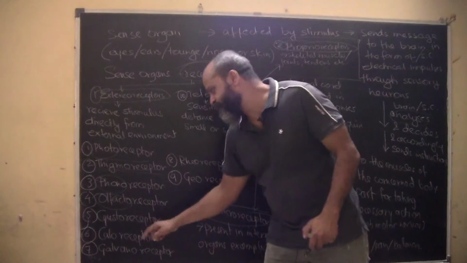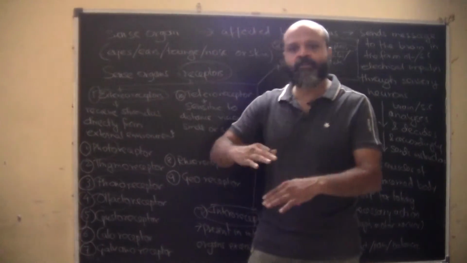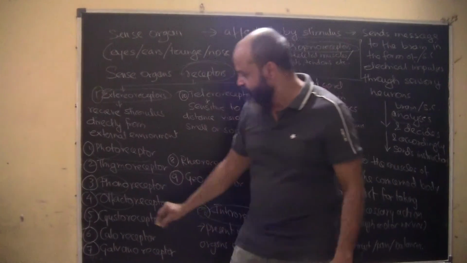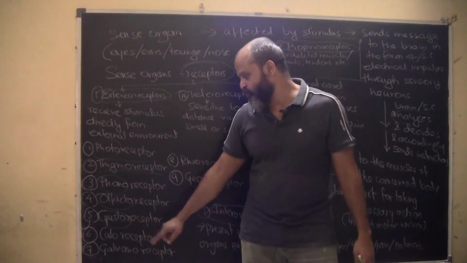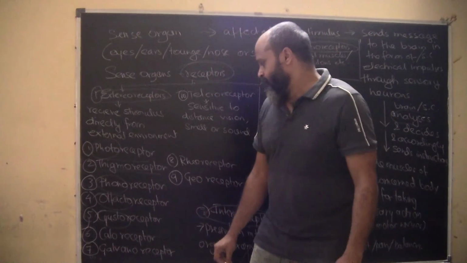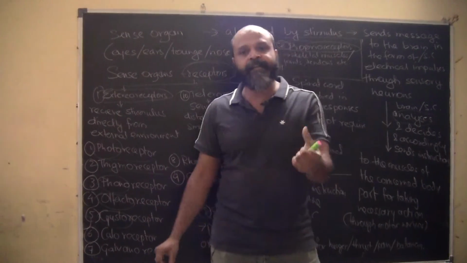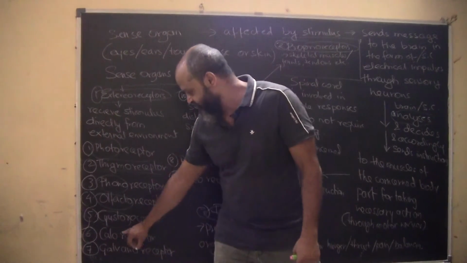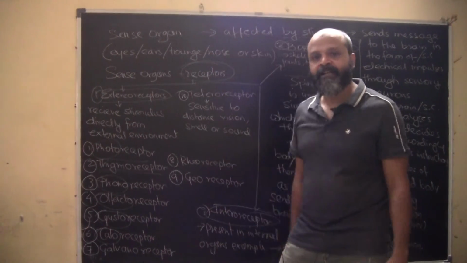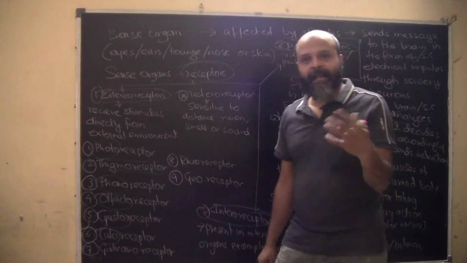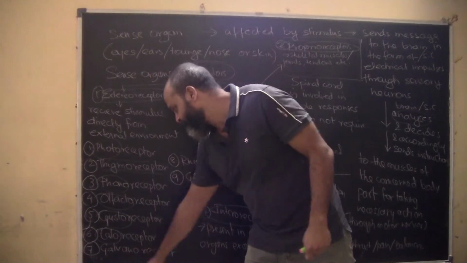Then we have gustoreceptor. Gustoreceptor, as you understand, like gastric juice, gusto is basically the taste, okay. This is a receptor sensitive to taste. Then we have caloreceptor. Calo, as the name itself suggests, see, heat is measured in calories, okay. Calories basically is a unit of heat. So this is basically a heat receptor, a receptor sensitive to heat.